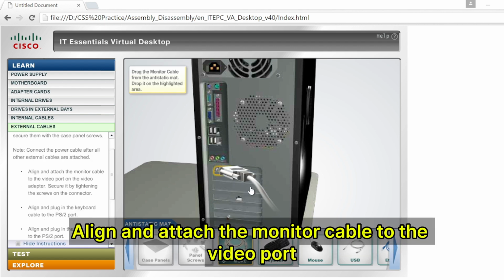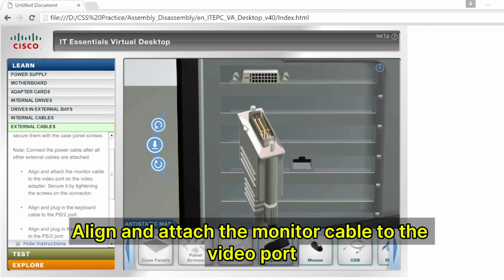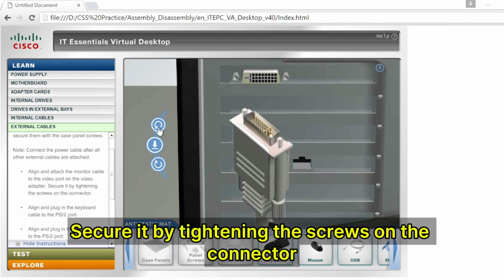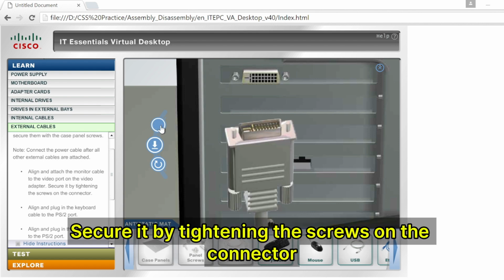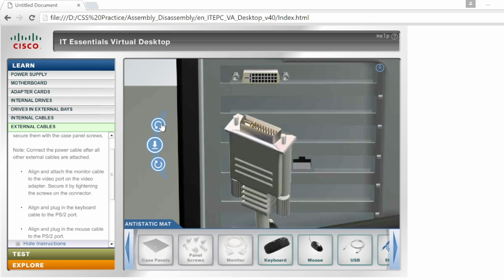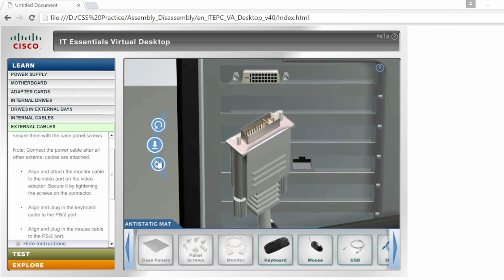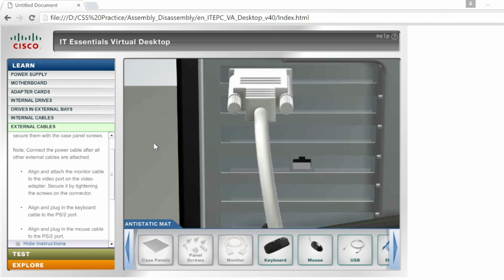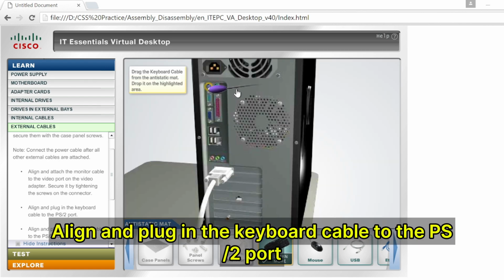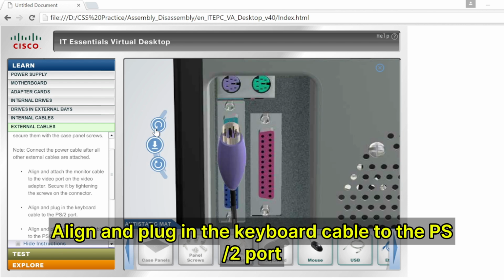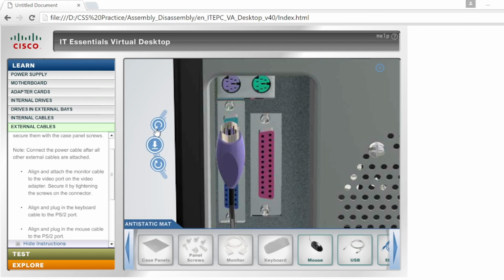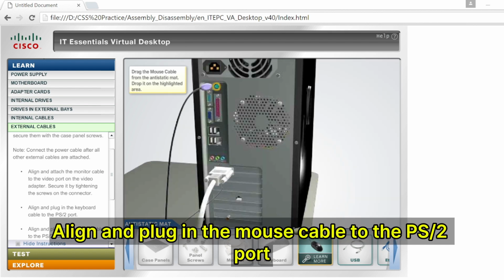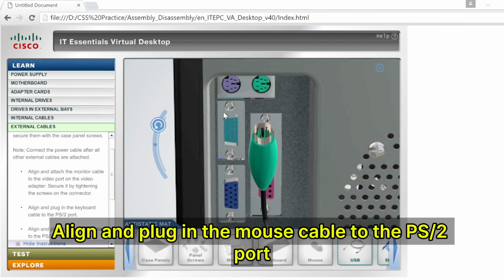Align and attach the monitor cable to the video port on the video adapter. Secure it by tightening the screws on the connector. Align and plug in the keyboard cable to the PS2 port. Align and plug in the mouse cable to the PS2 port.